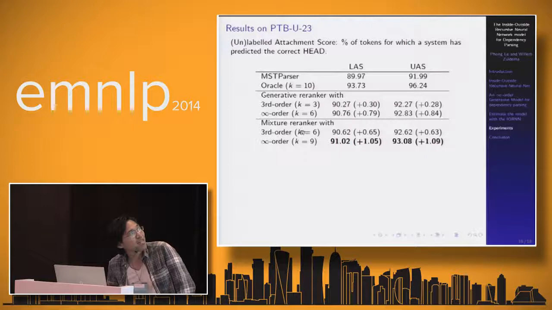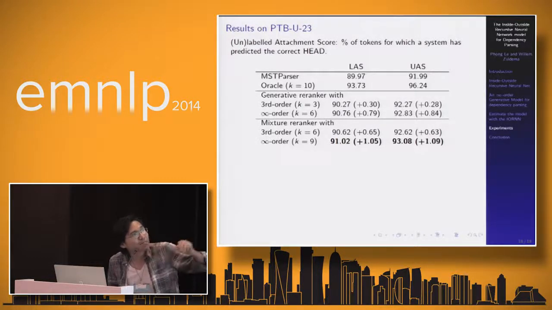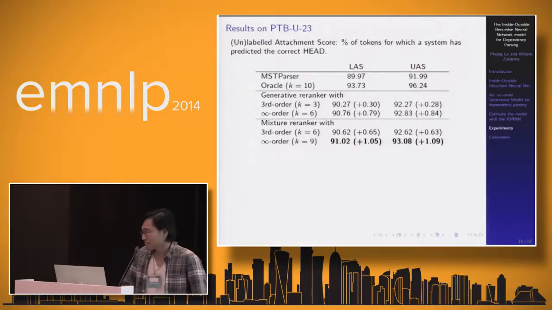And the mixture re-ranker with the third order actually gets much lower scores than the infinite order. So actually, the infinite order performs better than the third order.